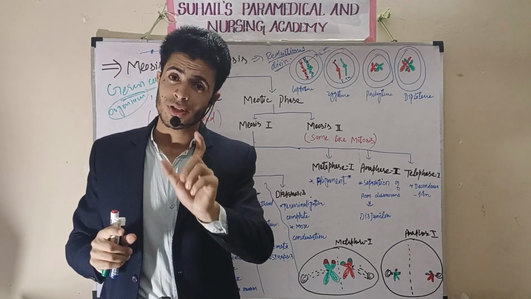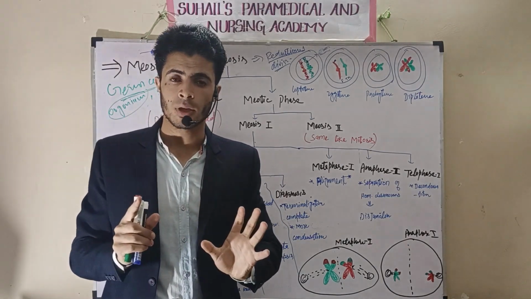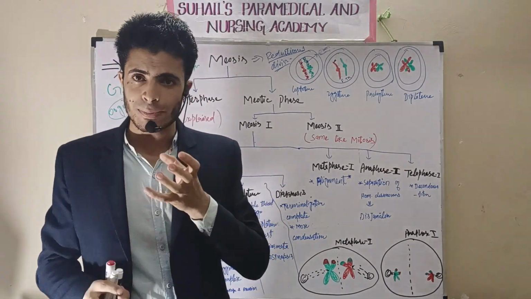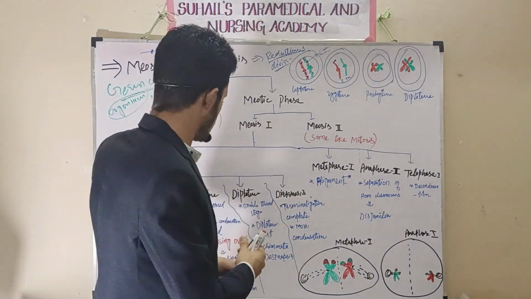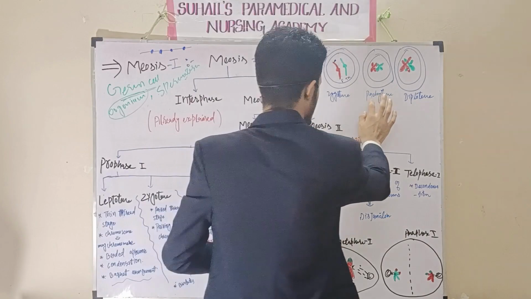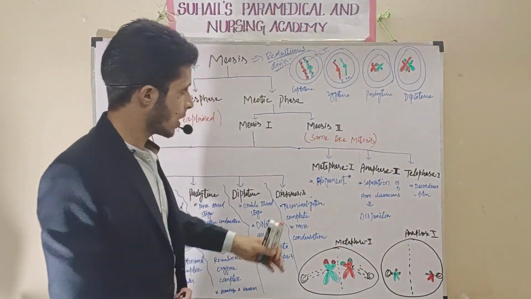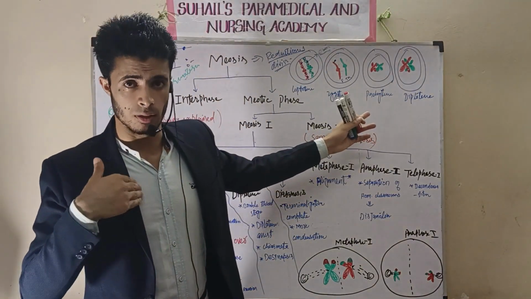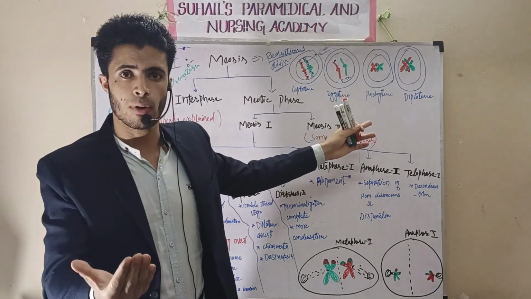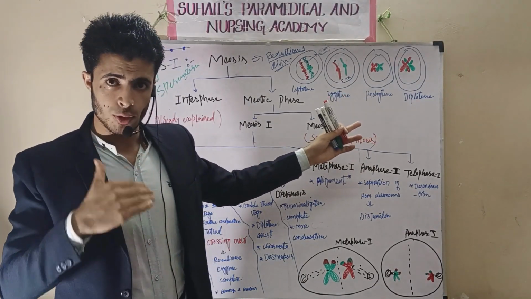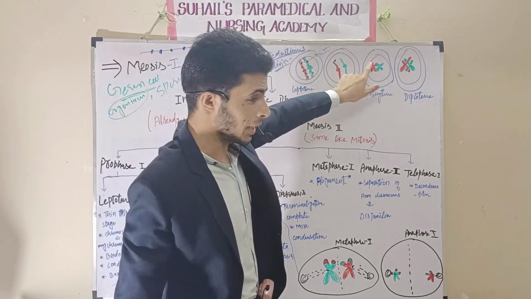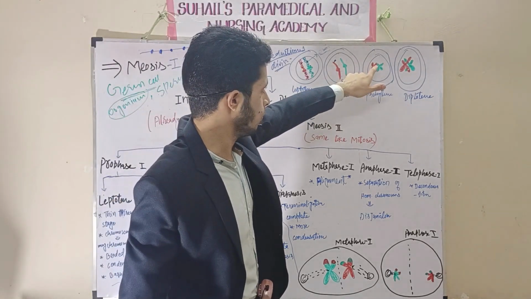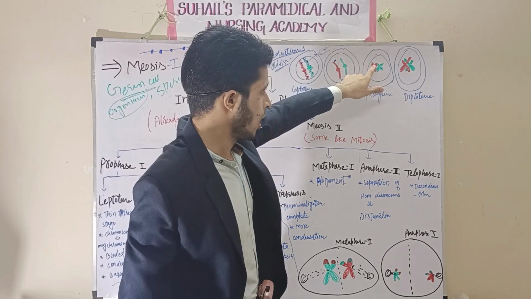The special process is called crossing over. It is explained here in the pachytene stage as the breakage and reunion hypothesis. The breakage and reunion hypothesis says that there will be breakage of DNA between the two homologous chromosomes.